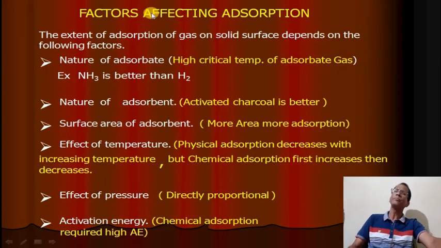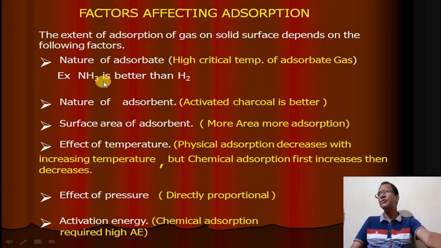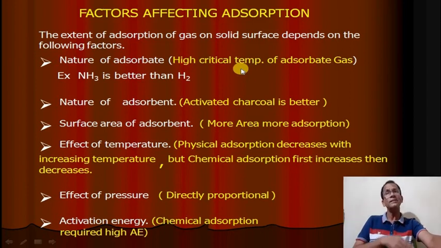Okay, then what are the factors affecting adsorption? How can you increase or decrease the rate of adsorption? Let us discuss. The rate of adsorption is also called the extent of adsorption. First is the nature of adsorbate. That means generally we are considering the gas molecules as the adsorbate and the solid molecules as the adsorbent. So nature of adsorbate means if the gas has high critical temperature, then the rate of adsorption is high. Rate of adsorption will be faster.